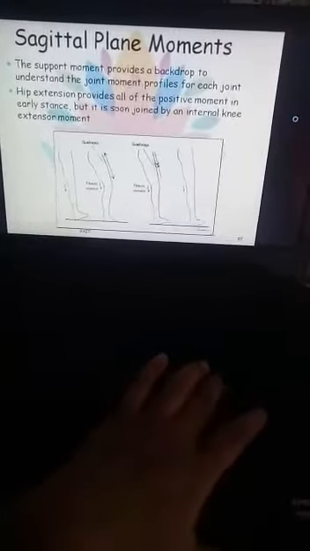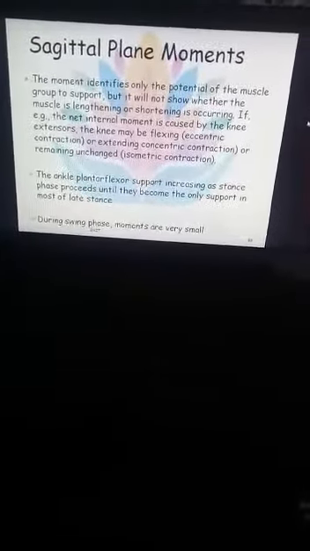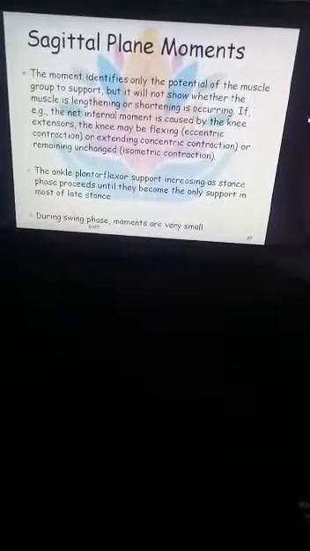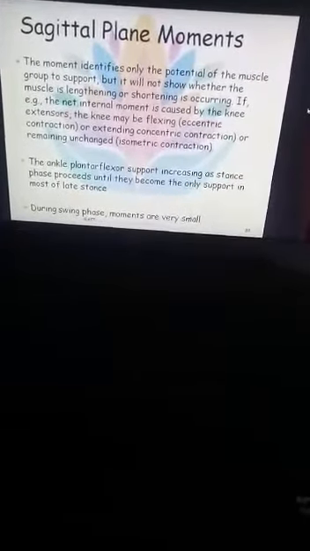Now next, the moment will identify only the potential of the muscle group to support, but it will not show whether muscle lengthening or shortening is occurring. So the moments identify only the muscle groups that support each other during the gait cycle, but they won't show which muscle is lengthening and which muscle is shortening.